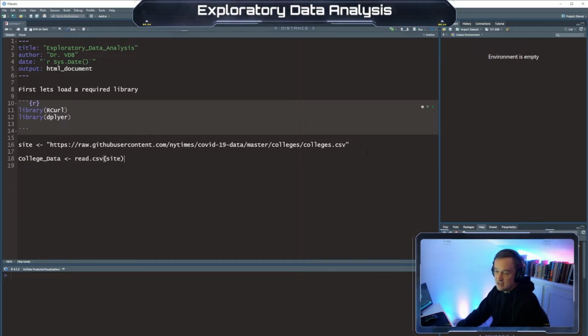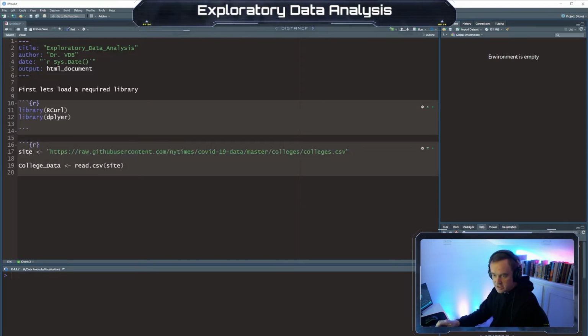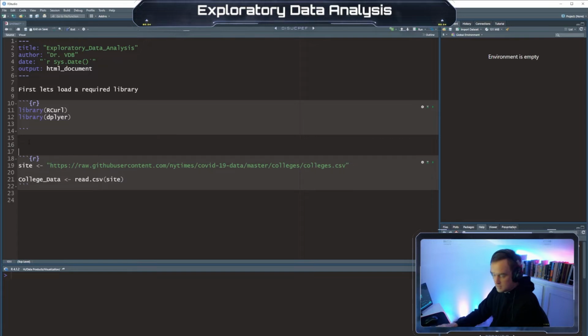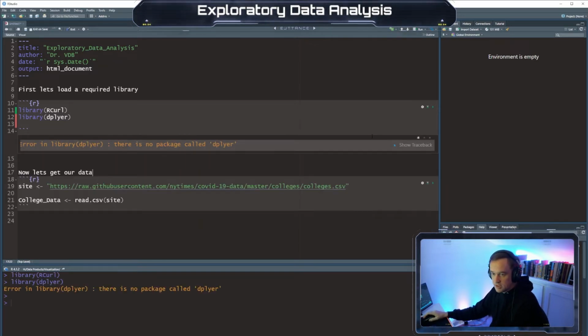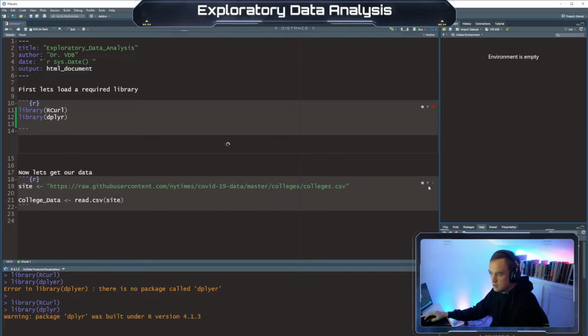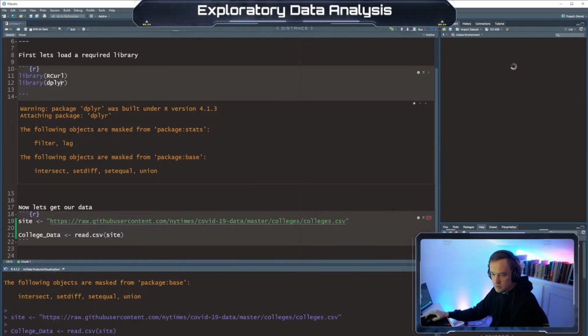Read.csv site. So what we're doing is we're saving this URL into site, and then we're saying read the CSV from this site. Oh, this has to be in our brackets. Okay. And now let's get our data. All right, so I'm going to run the library. Oh, there's no E in dplyr. Okay, and now we'll get our data.